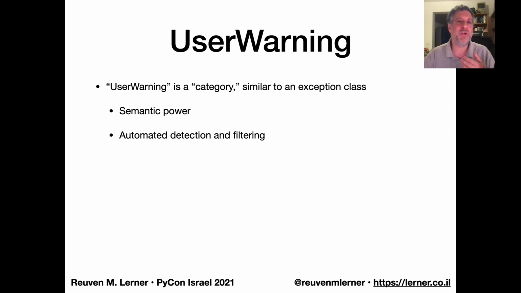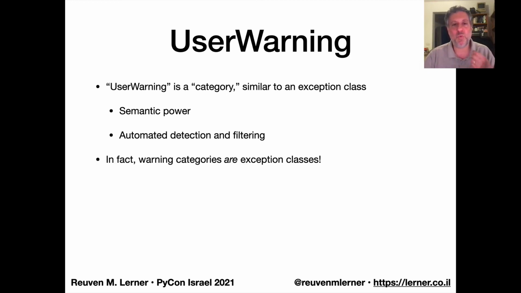Now, I mentioned earlier that user warning is a category similar to an exception class. And the purpose of having different kinds of warnings is actually twofold. Number one, the semantic power. We as programmers would like to know the differences between different types of warnings. It's not all one type of warning. Some of them are worse than others, and some of them are more interesting than others, at least to our particular development capabilities. But it also means that we can put in some automated detection and filtering. We're going to see how to do that in a little bit.